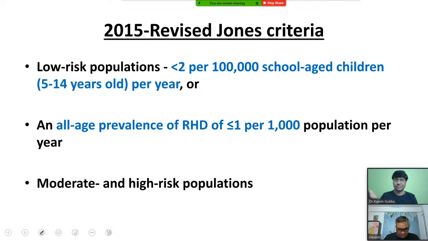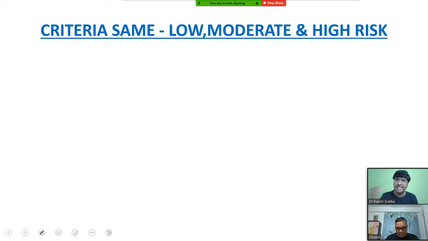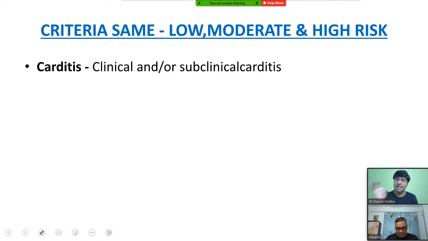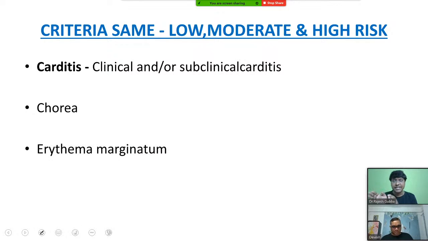Now, anything above this, more than 2 per 1 lakh school age, more than 1 per 1000 any age, that is considered as the high risk population, right? Now, according to your revised Jones criteria, we have the major criteria which is the same. Carditis is the same in low risk and high risk, and chorea is there in both low risk as well as high risk, same. Erythema marginatum is also the same in low risk as well as high risk. Subcutaneous nodules are also the same for low risk as well as high risk.